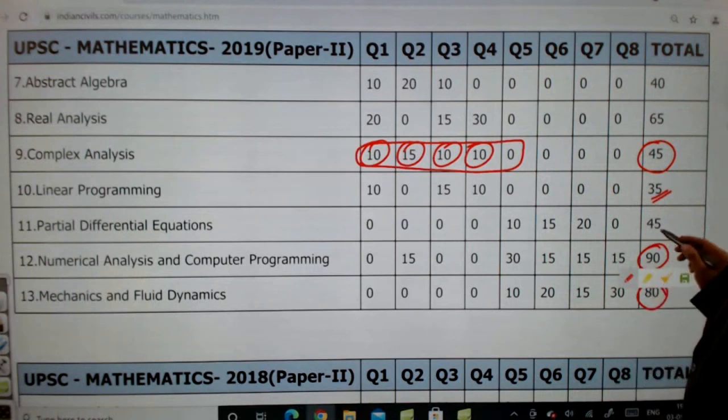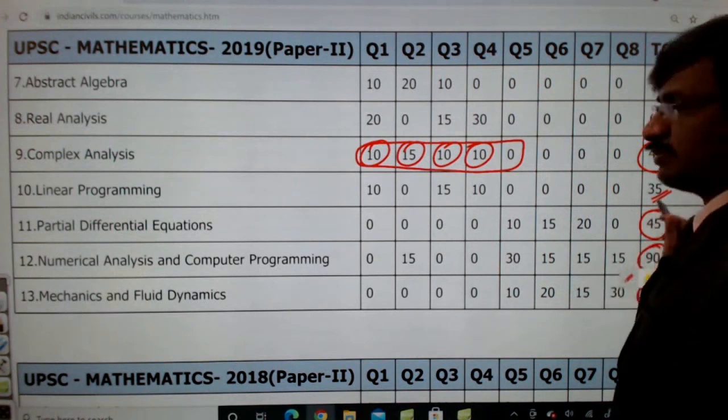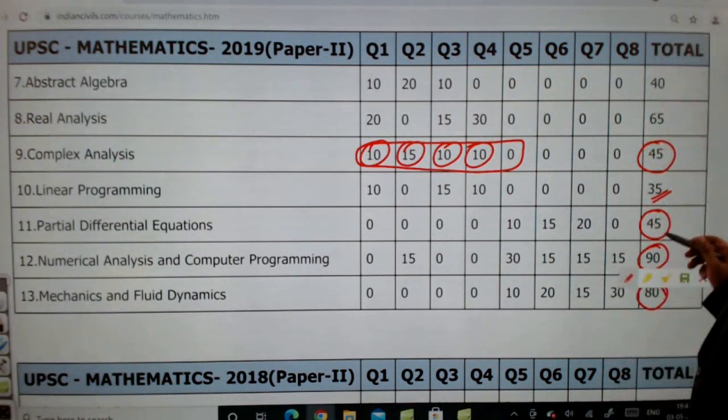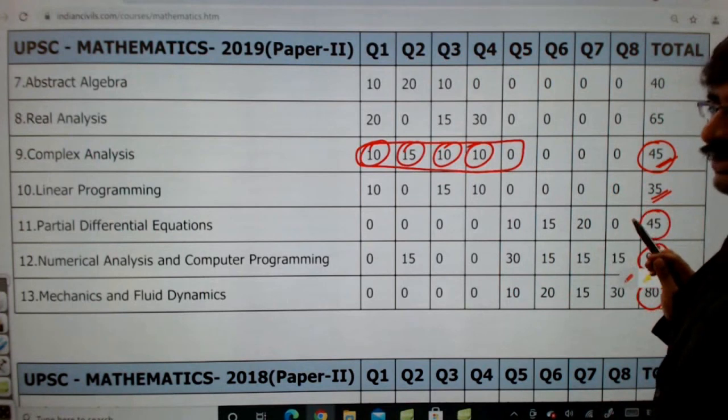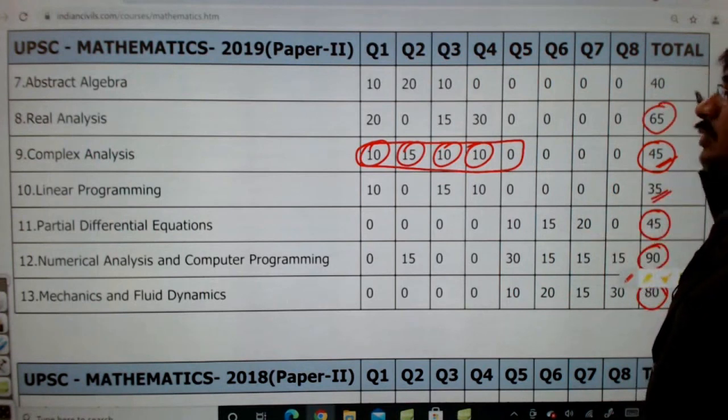And partial differential equations, here it was given only 45 marks, but usually it will be 60 marks. This year specifically, it was given only 45 marks. But complex analysis, consistently, will be around 45 to 50 only, less than 50 definitely. Got it? And then real analysis is 65 marks. Sometimes it will be more than that.